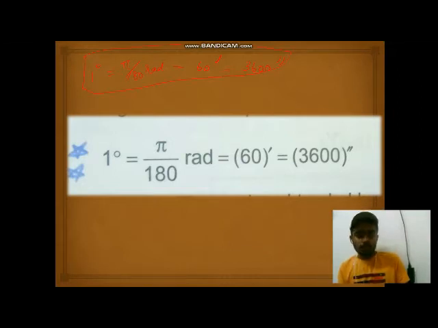Whenever they ask any numericals involving multiplication or division, you must always remember to convert the value of degree or minute or second into radian. Always, in numericals involving multiplication or division, you must convert all the values into radian. Now let us see an example by using this relation. Calculate the value of 1 degree in radian.